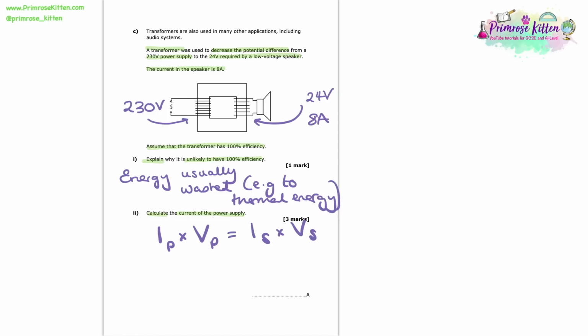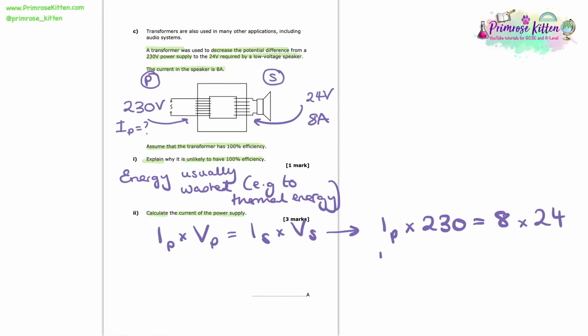If we think of what information we've been given already, we know that the input voltage is 230 volts, so that would be Vp. We know that the secondary coil has 24 volts, so that would be Vs. We know that the secondary current is 8 amps, so that would be Is, and we need to find Ip. So if we rearrange this equation to get Ip as the subject, first off, by substituting in the values we know, we have Ip times 230 equals 8 times 24.